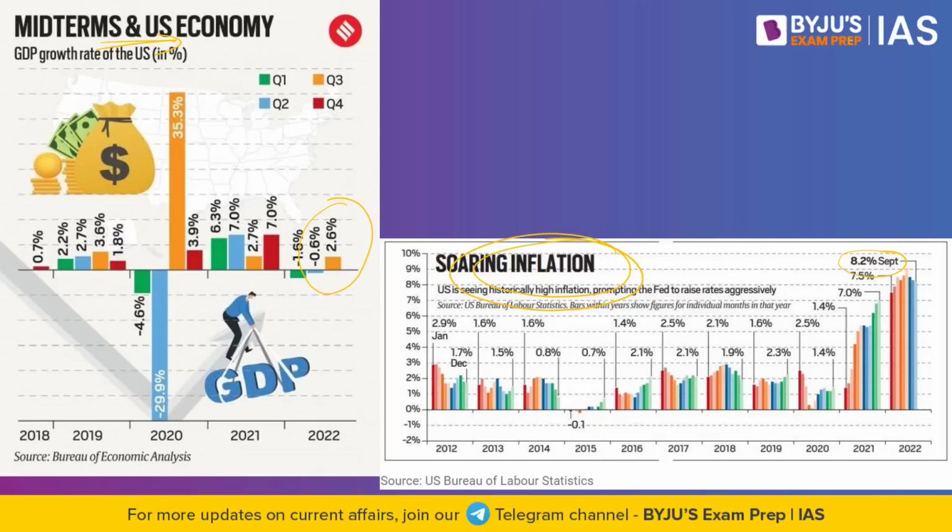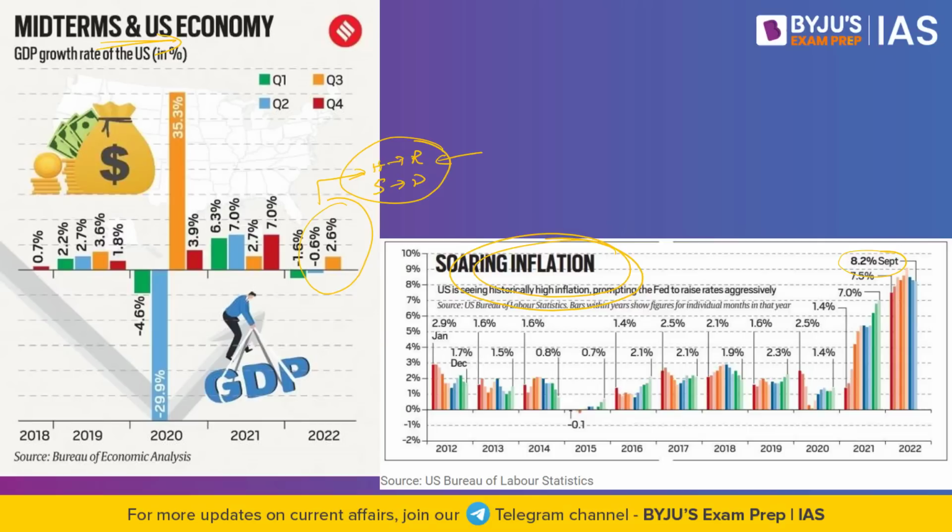This meant that all these issues became the focal point of the elections, and ultimately people have decided, and now the House of Representatives is under the control of the Republicans and the Senate is under the control of the Democrats. Now, what is the major issue? This is where international relations comes into the picture. Before the elections, you had the power which was consolidated by the Democrats, both in the House of Representatives as well as in the Senate.